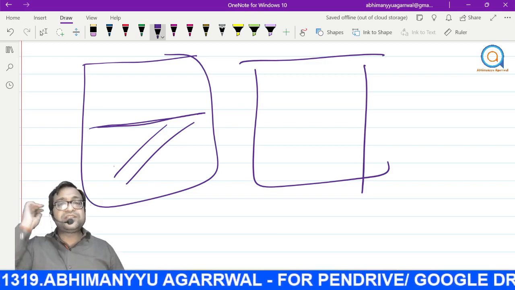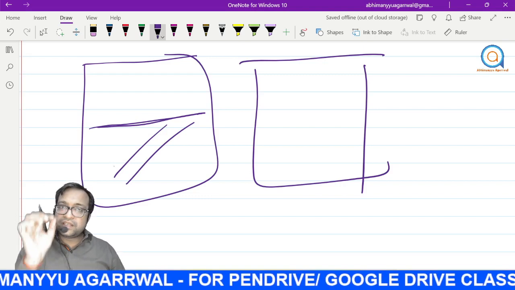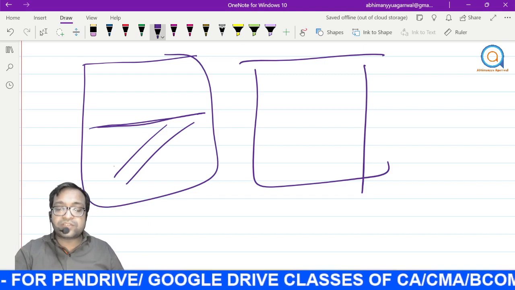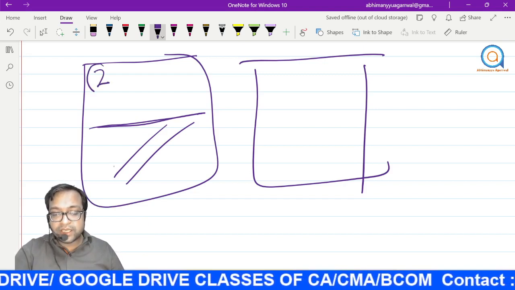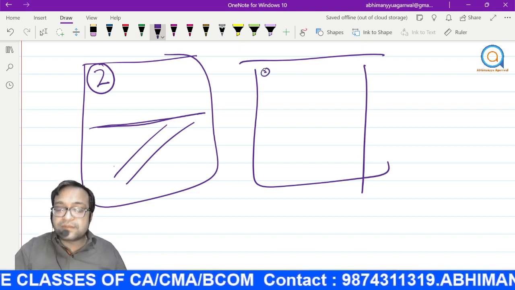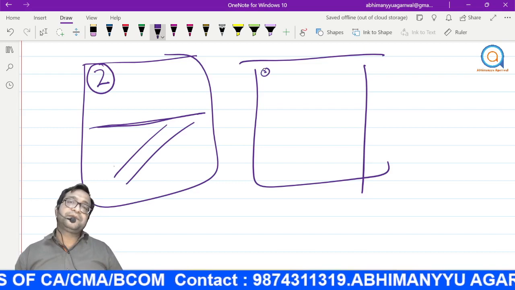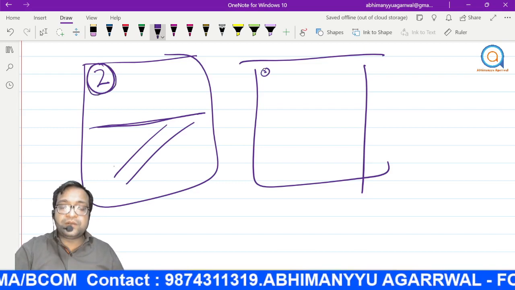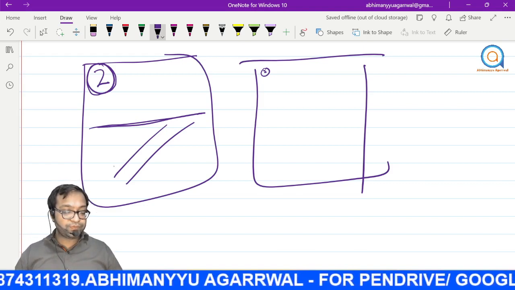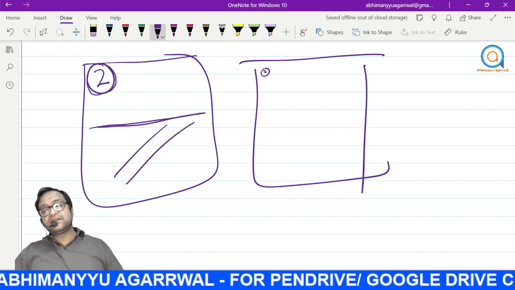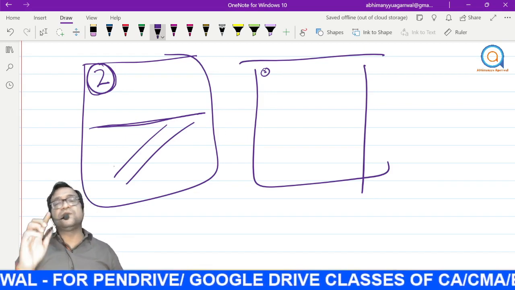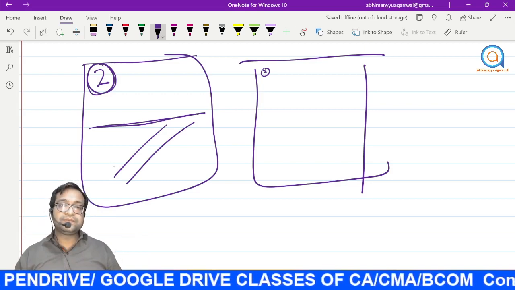Understood my point? This point is also clear. Next point is the question numbering should be written very properly. At the top, left hand side top, you should write. You are doing question number 2. So write 2 very big and then circle it. Don't write tiny, so that nobody will be able to read it. Make sure your numbering is proper. Don't change the numbering. Don't make mistakes in numbering also. If you want to draw the format, sir, draw with a pencil, not with a pen. And when you're solving a sum, use only black pen. No blue pen is allowed, sir.